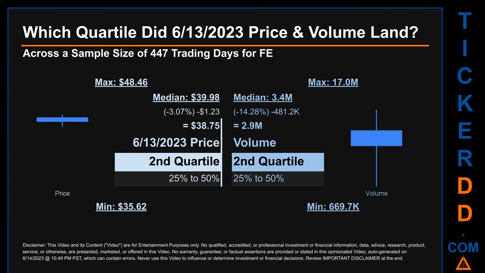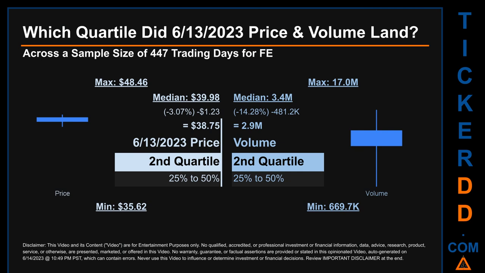Which quartile did June 13, 2023 price and volume land? Across a sample size of 447 trading days, the maximum end-of-day price for FE was $48.46 while the minimum was $35.62. Within that price range, June 13, 2023 price, of $38.75, landed within the second quartile, putting it within the 25% to 50% range of all sampled end-of-day prices.